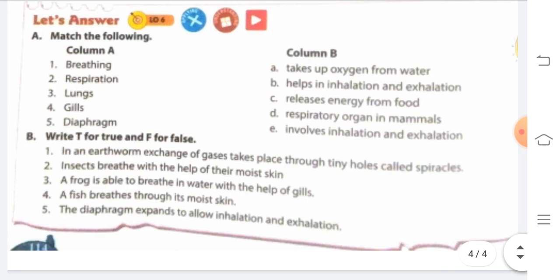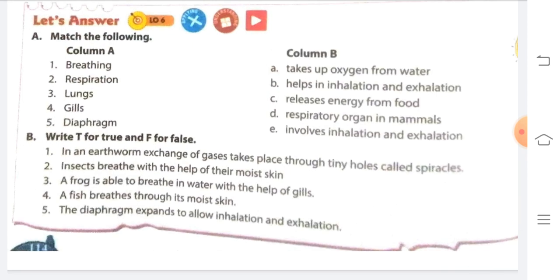So just these exercises we are going to discuss in this video. I will not give them separately, so just listen properly and fill them in.